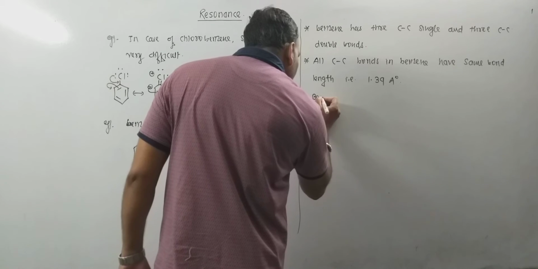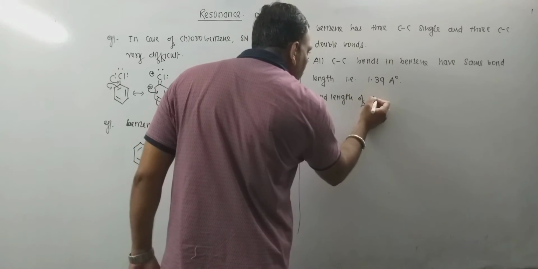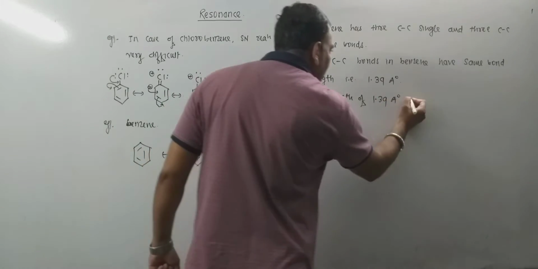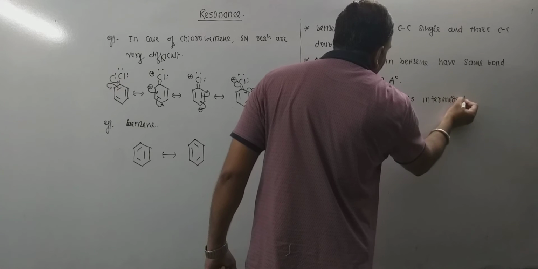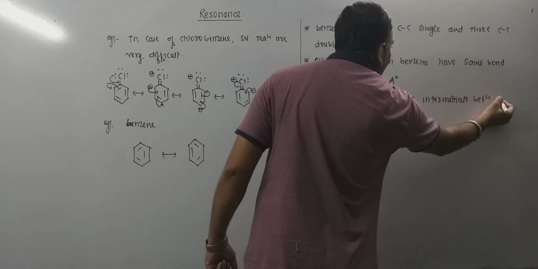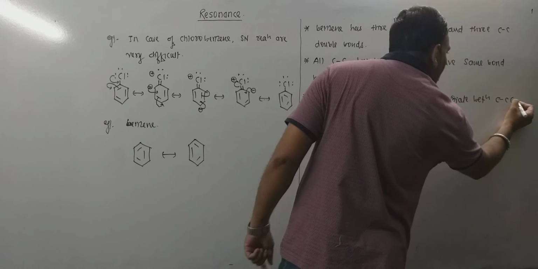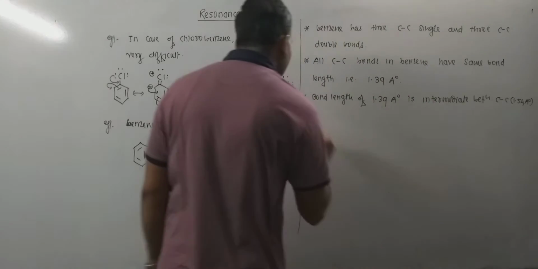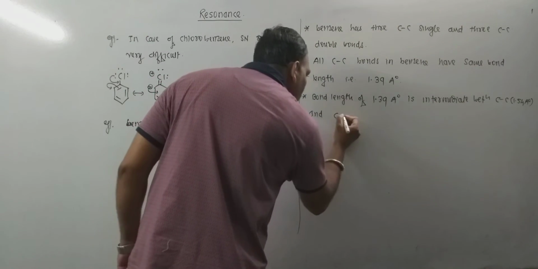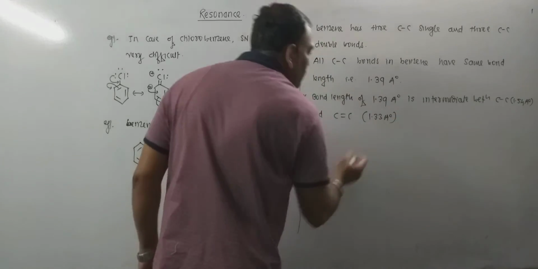So the bond length of 1.39 angstrom unit is intermediate between the carbon-carbon single bond length, approximately 1.54 angstrom unit, and the carbon-carbon double bond length, approximately 1.33 angstrom unit.